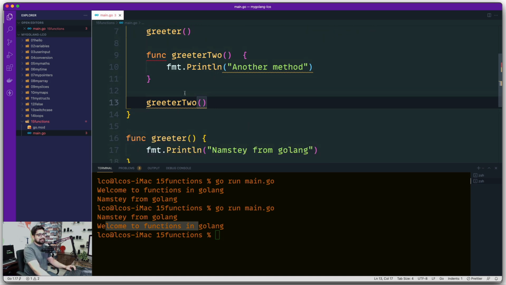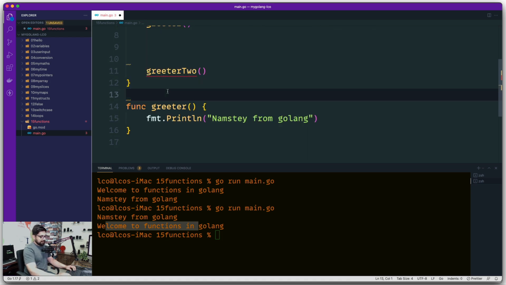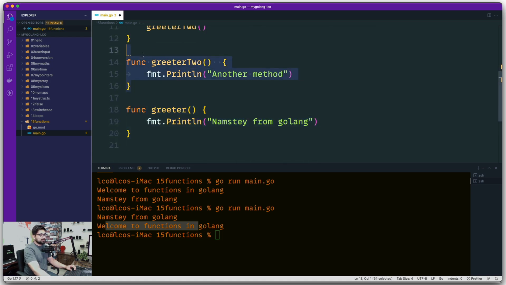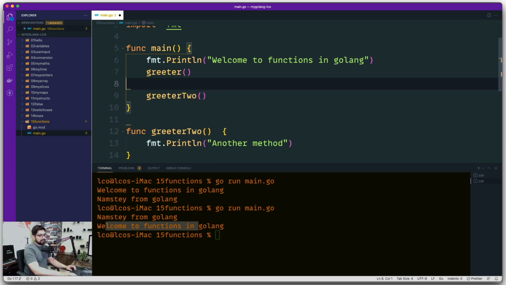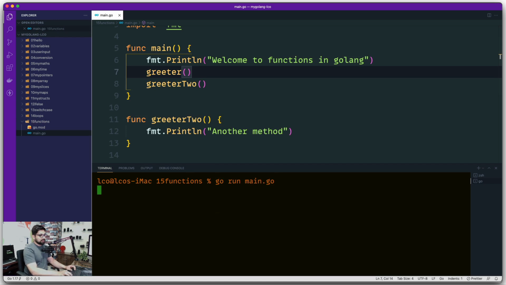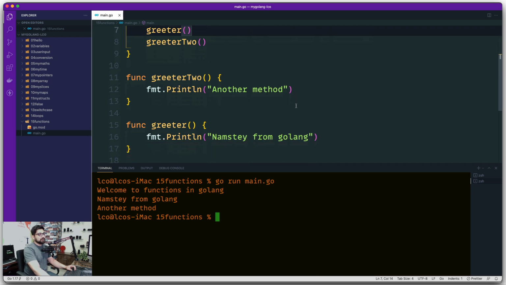If you want something like this, you should actually move this definition, cut this out, and move that up here. Now outside, you define this one first or this one after that, it doesn't matter. The call of the function actually matters a lot. So if I go ahead and save this one, obviously you get what's going to happen. Okay, this is interesting. This is nice, but there's something more that you should know about this function.